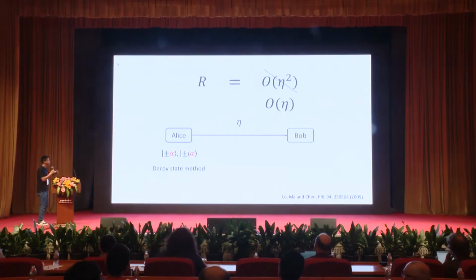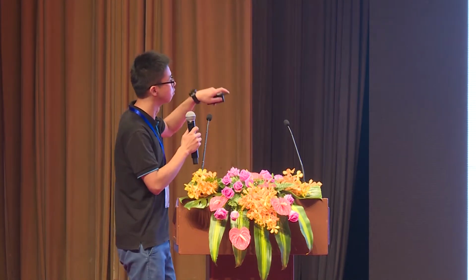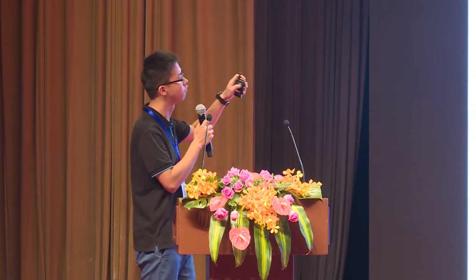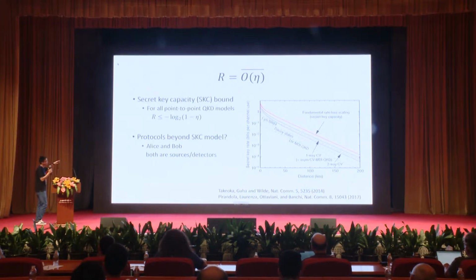Basically, it's a kind of partial tomography of the channel, and we can tightly bound the information leakage to Eve. With this method, the coherent state BB84 protocol key rate goes from O(eta squared) to O(eta). And our problem is that the final key rate is O(eta).